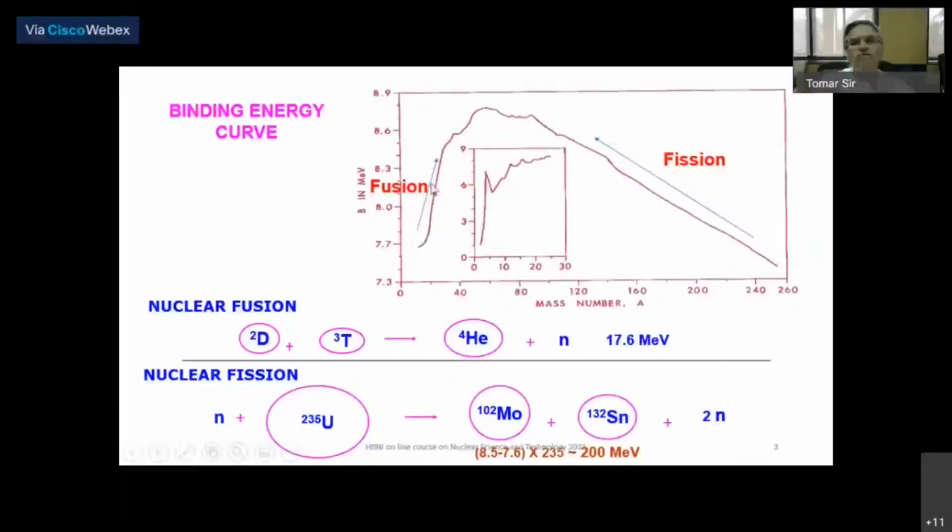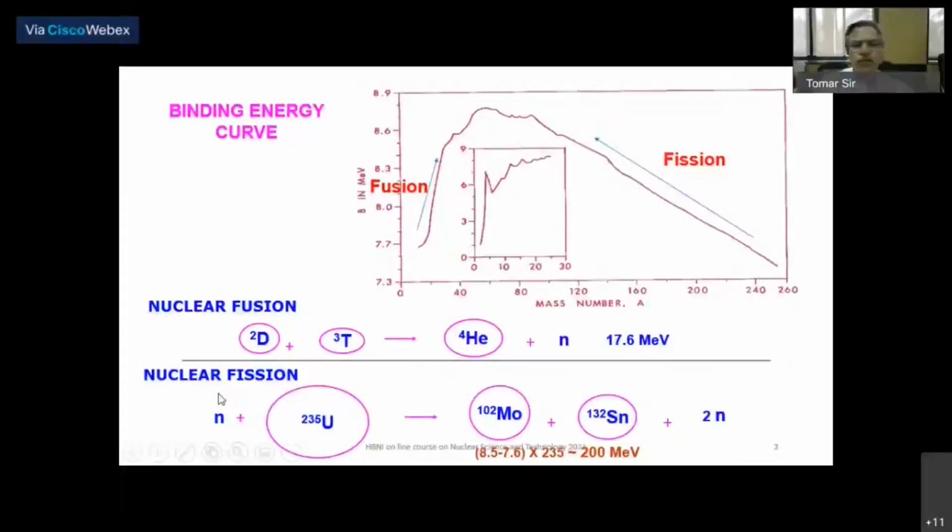So whenever we have a nuclear reaction where the binding energy per nucleon increases from reactants to products, that reaction is exergic. And therefore, energetically, nuclear fusion of light nuclei to give heavier nuclei up in this range is energetically favorable.